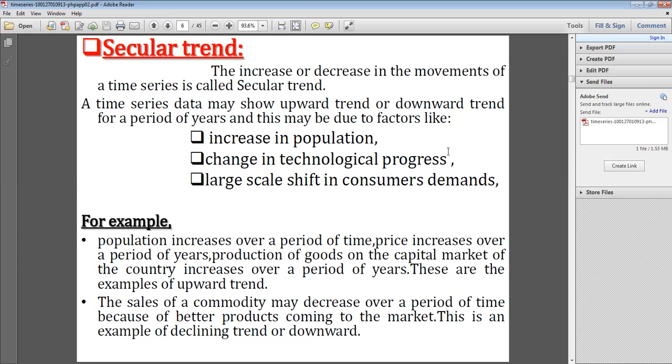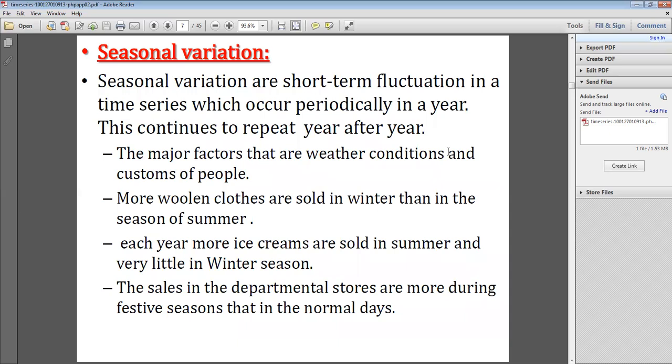So comparing the products, with the same part but less cost and more quality compared to the previous product, that's why maybe that product's sales may decrease. So that is called a declining trend, or downward trend. Okay, declining trend or downward trend. So this is about the secular trend.